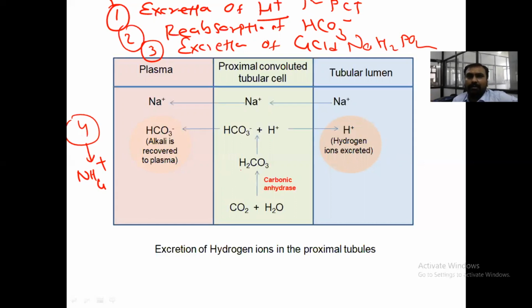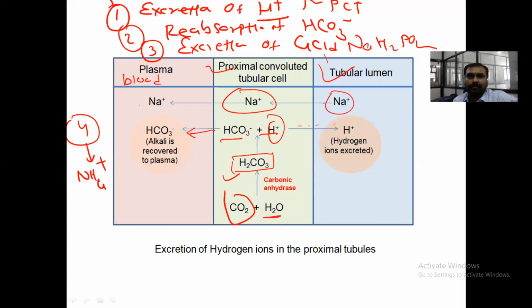In the proximal convoluted tubule, this is the plasma, this is blood, this is the PCT, and this is the tubular lumen. CO2 will bind with H2O and form H2CO3 by carbonic anhydrase. It will be broken down to bicarbonate and H plus. This bicarbonate is absorbed by the plasma, and this H plus will go to the tubular lumen in exchange for sodium ion.